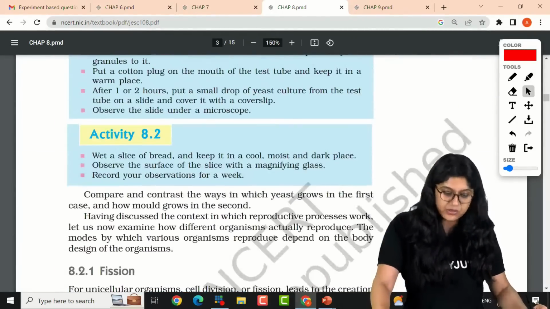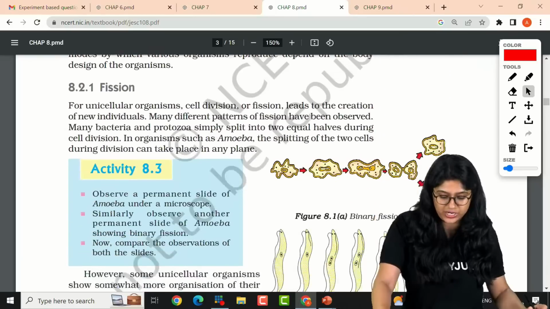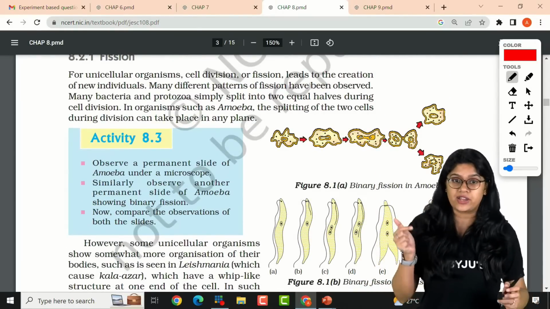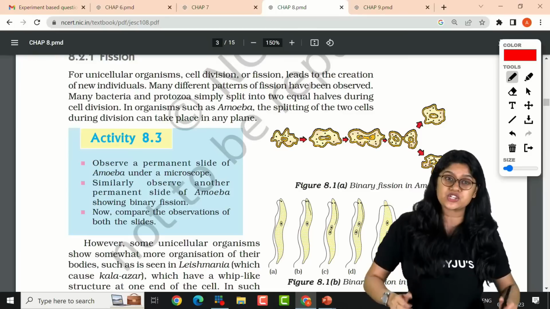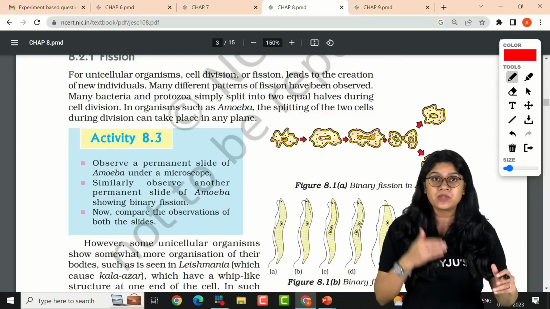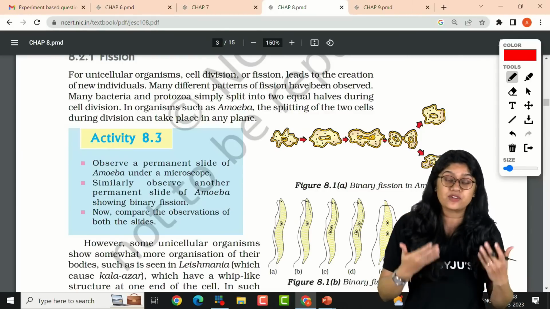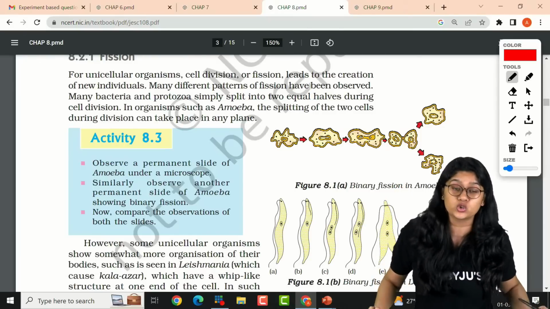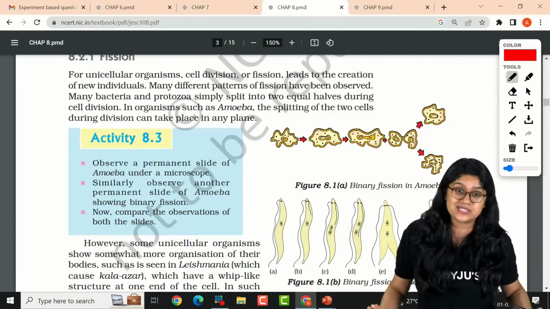Luckily in how do organisms reproduce, we have very easy diagrams. These diagrams can come for you to identify, not for you to draw in the examination. They can ask you to identify the type of asexual reproduction that we can see in the organism. So please make sure, everyone, that you go through the diagrams in your NCERT textbook.